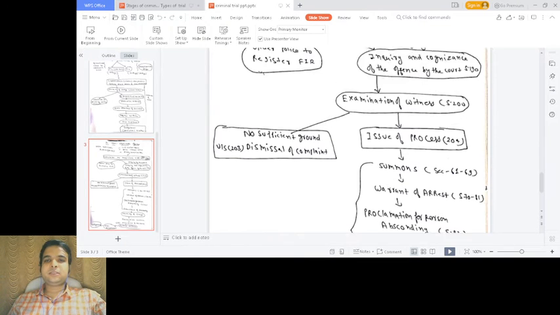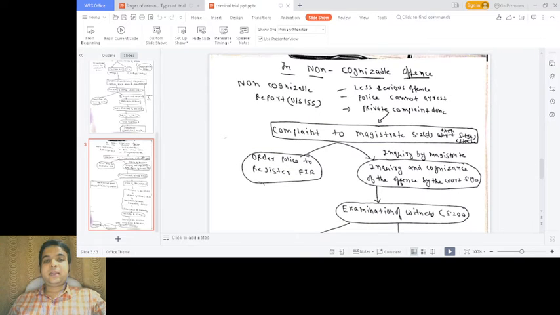And in a non-cognizable offense, the procedure of trial is that there should be a complaint. Before a private complaint to a magistrate, a non-cognizable report should be sent to the station in charge, the SHO of that concerned area, and the superintendent of police, SP of that particular district. After that, the complaint is produced to the magistrate under section 2D.